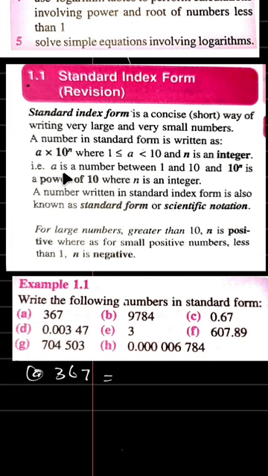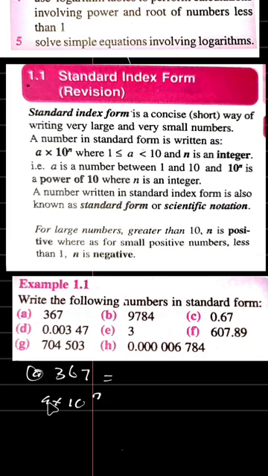In standard form, you must obey this form, that is a multiplied by 10 raised to the power of n. Now, what is the value of a? What is the value of n? This 10 is a constant. Now, what is the value of our a, and what is the value of our n?